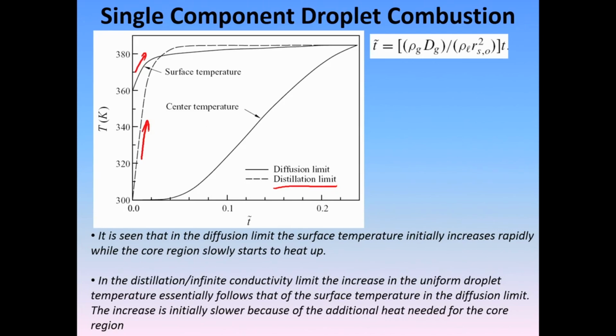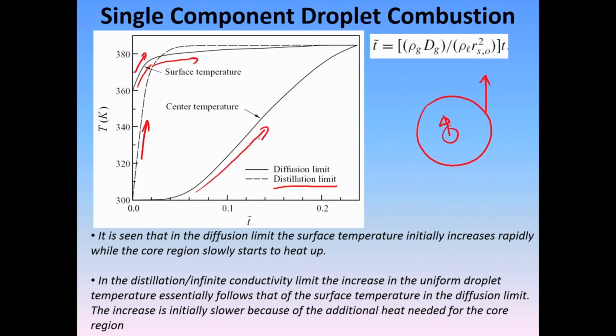So, what you find is that in the diffusion limit, the temperature initially increases very rapidly, and then it starts to slow up. That is because the core of the droplet starts to heat. So, here the surface temperature rises very fast, right. The core still does not feel the heat. Slowly as time goes on, the core temperature also starts to rise. That is also shown in this particular curve.